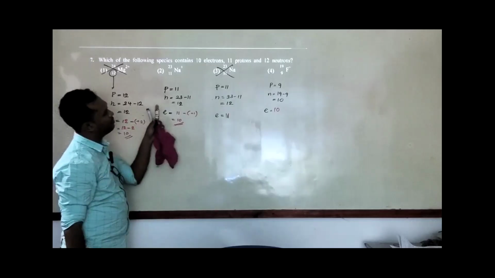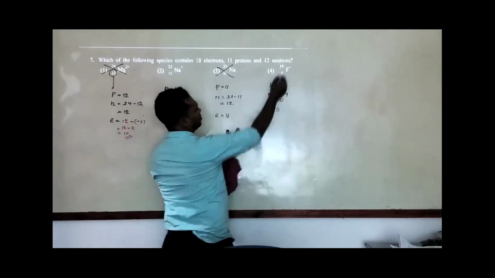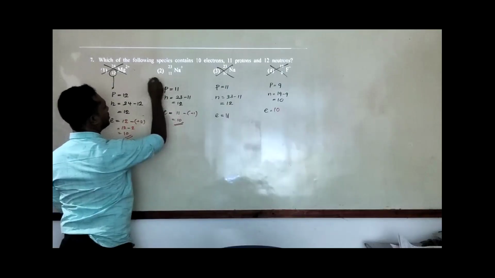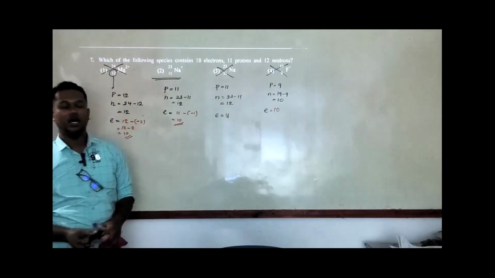Here the protons are 11, okay. Here the protons are 11, however it's gone, so the fourth answer is also out. 12 neutrons should be there, and in the second answer 12 neutrons are also there. So we can mark the correct answer as answer 2.